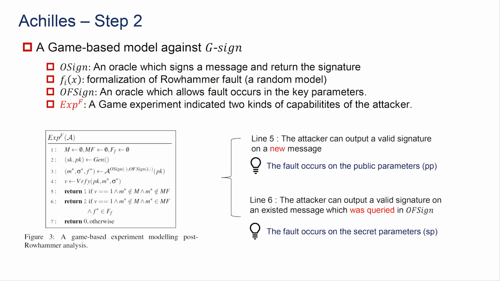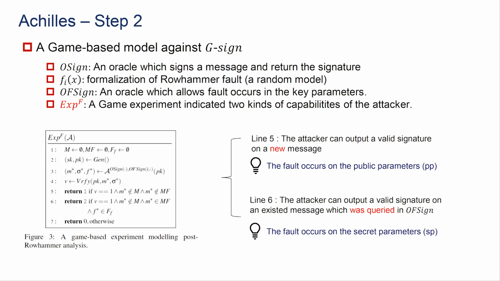Here we go into the important part of our framework, the experiment. The game experiment indicates two kinds of capability of the attacker. You can see in line 5, the attacker can output a valid signature on a new message, which indicates that the attacker already knows the secret key. And in this case, the fault must occur on the public parameter, because if the fault occurs on the secret parameter, the whole resulting signature can be considered a new signature with regard to a valid secret key, and in this case the attacker cannot leak any information.